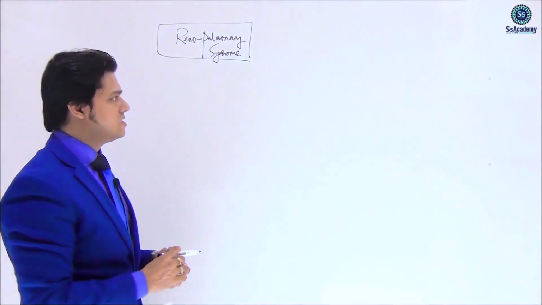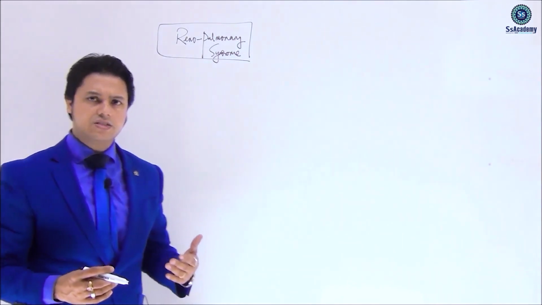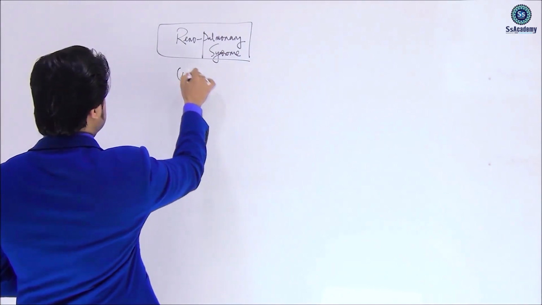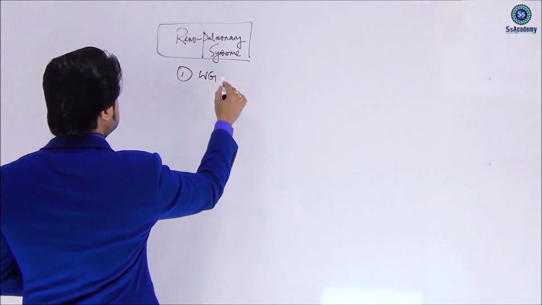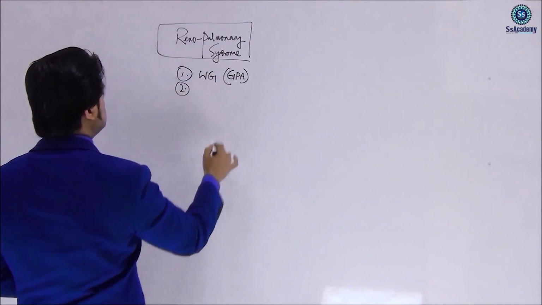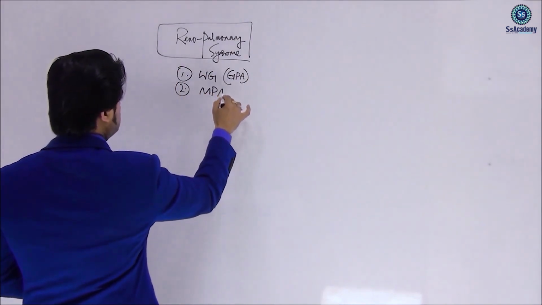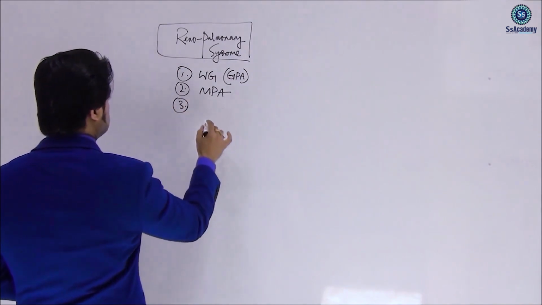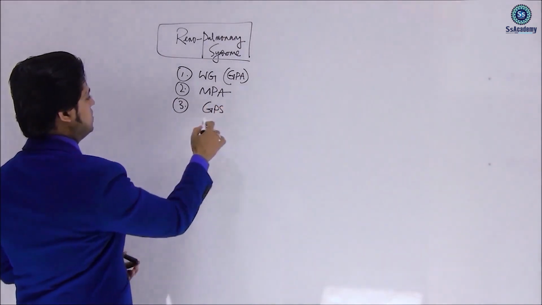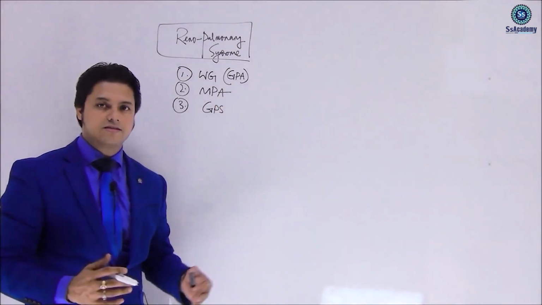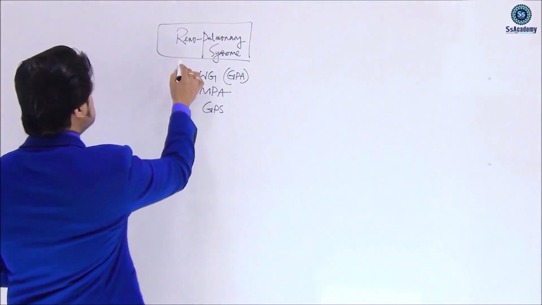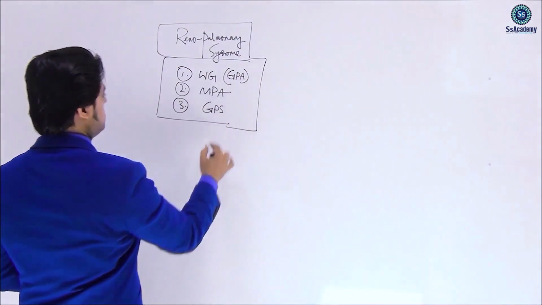So when these two organs are involved, there is a long list of differential diagnoses, but what do we think about? Number 1, Wegener's Granulomatosis, which we also call Granulomatosis with Polyangiitis. Number 2, we will think about microscopic polyangiitis, and the third disease is GPS, my dear: Goodpasture syndrome, which we call anti-GBM antibody syndrome. So these 3 diseases at least we should think about.